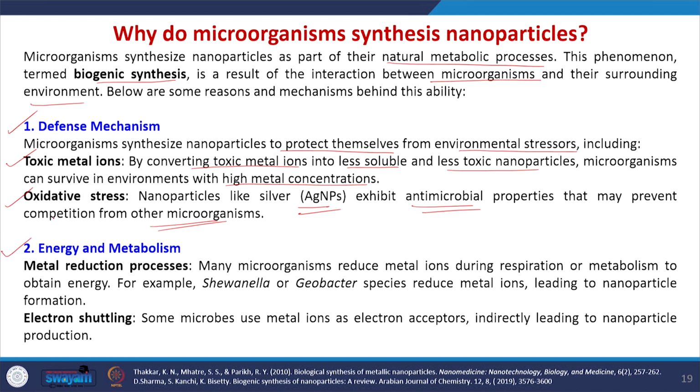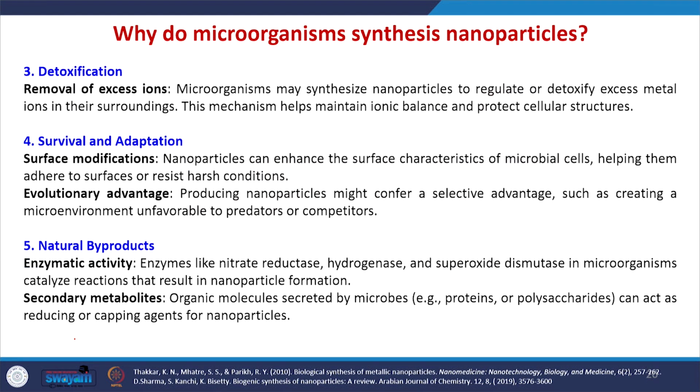And the next one is energy and metabolism. Most microorganisms reduce metal ions during respiration or metabolism to obtain energy, and some microbes use metal ions as electron acceptors, which indirectly leads to the synthesis of nanoparticles. The third one is detoxification. Here, the microbes synthesize nanoparticles to regulate or detoxify excess metal ions in their surroundings. This mechanism helps maintain ionic balance and protect cellular structures.